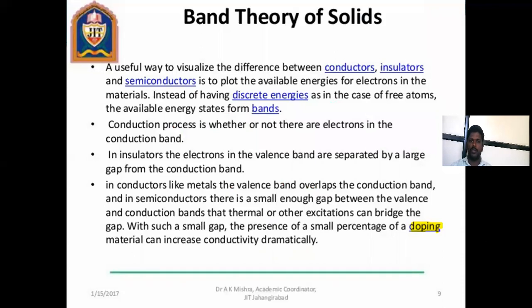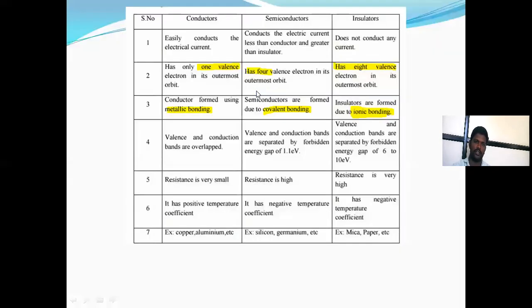Next one is band theory of solids. It is a useful way to understand the difference between conductor, insulator, and semiconductor. What is meant by conductor, semiconductor, and insulator? Simply, a conductor easily conducts electric current. A semiconductor conducts electric current less than a conductor and greater than an insulator. And an insulator does not conduct any current.